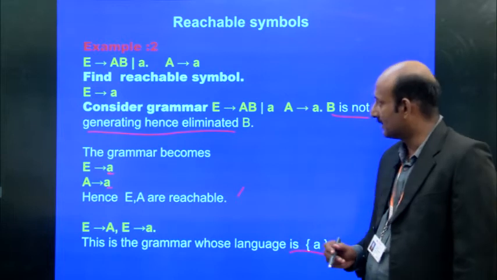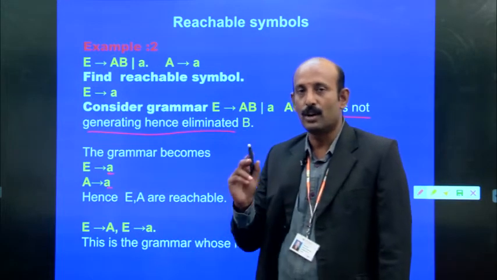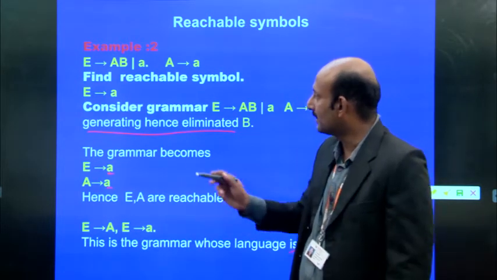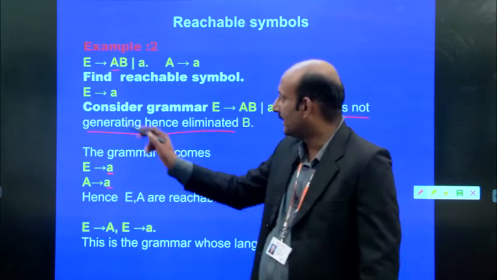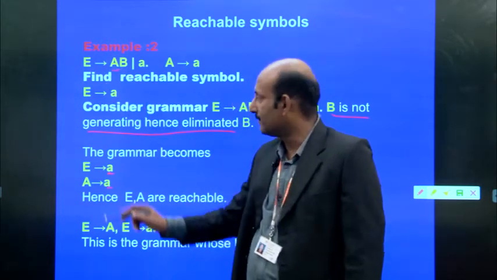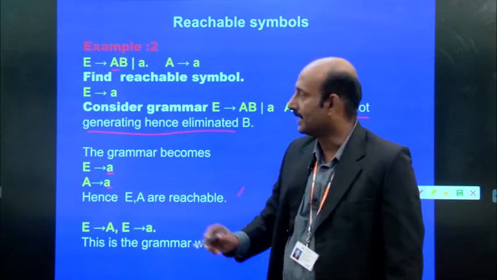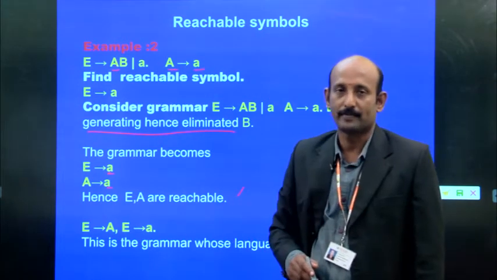Could you understand that? A implies AB. So there are two non-terminals on the right hand side of this production. What are they? First thing is A, where A is the start symbol. From the start symbol, first we can reach A, where A generates the terminal symbol small a.